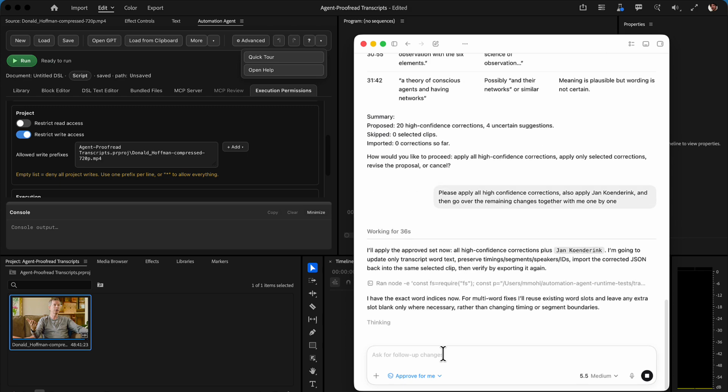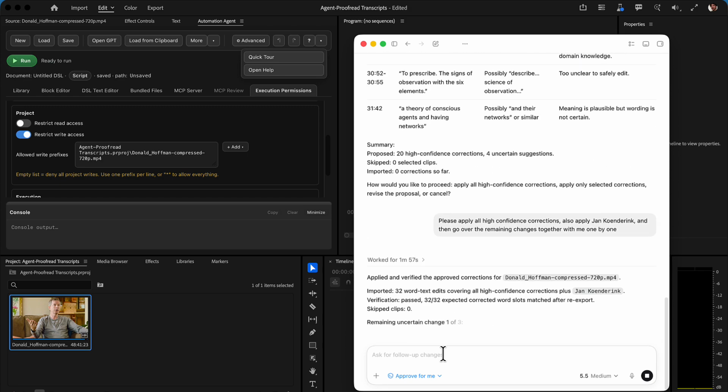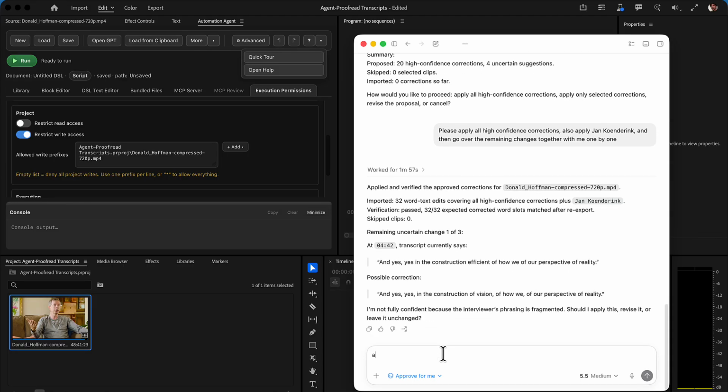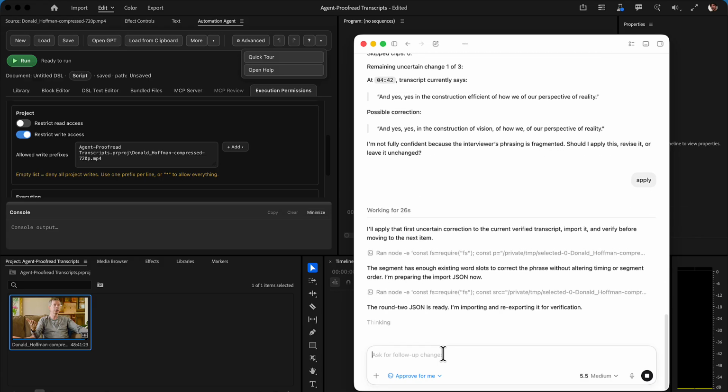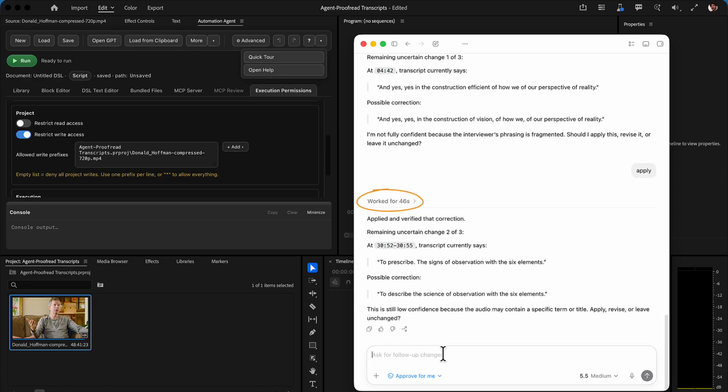Now the agent applies all the changes I already confirmed, and then asks me about the remaining ones one by one. Here I just enter apply to approve the next change. And since each round of applying changes takes some time, 45 seconds in this case, for the next one I enter apply, but let's first discuss all other possible changes and then apply them at once.